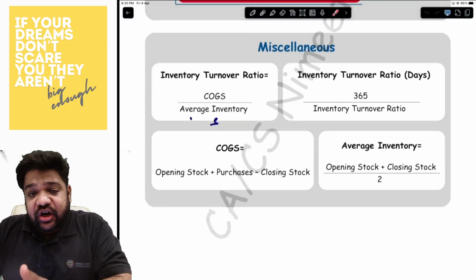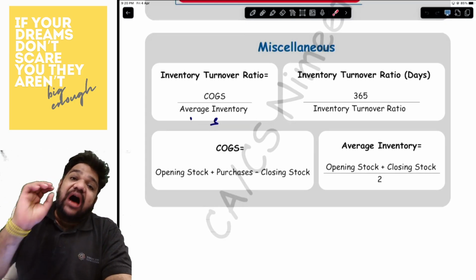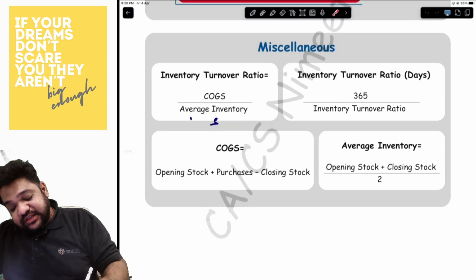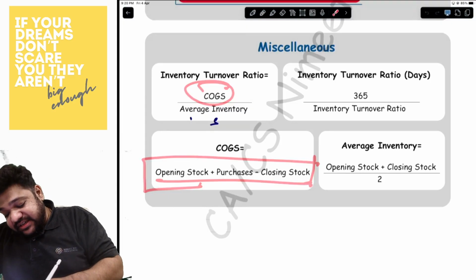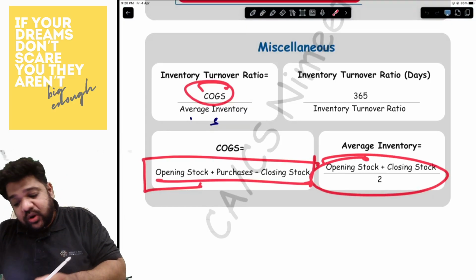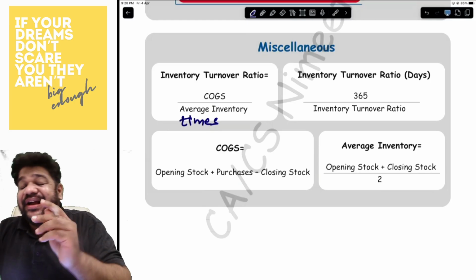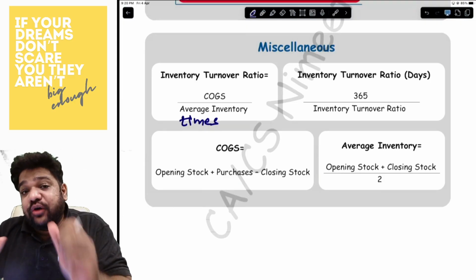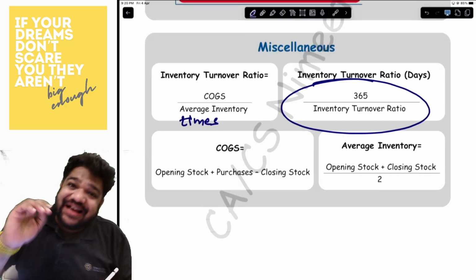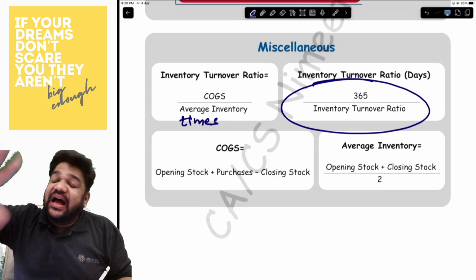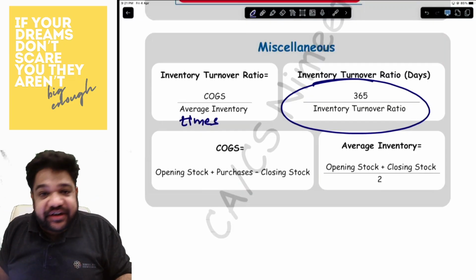We have the inventory turnover ratio. The formula is COGS upon average inventory. How do you get COGS? COGS is opening plus purchase minus the closing, and average inventory is opening plus closing by 2. This will give you the inventory turnover ratio in number of times, and then comes the inventory turnover ratio in days. So that will be 365 upon the inventory turnover ratio. That is your inventory turnover.